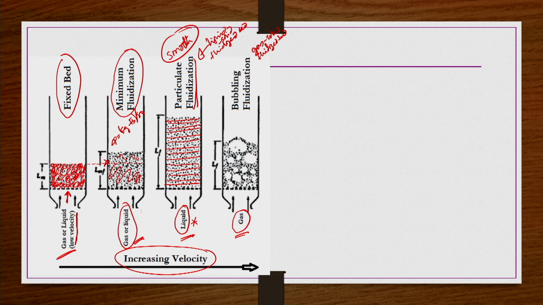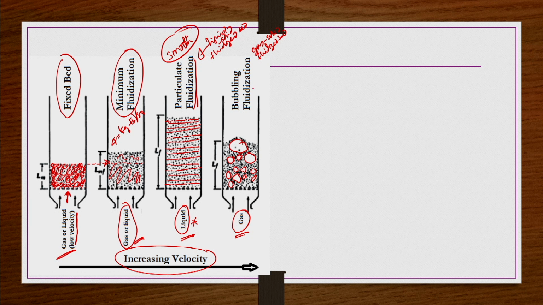That means some voids or bubbles are forming here, like that I am arrowing, and these voids or bubbles are almost free of particles. Within these voids or bubbles there are no particles in general, or very few particles. Such voids or bubbles are formed. That is the reason this behavior, if you find it in a gas-solid fluidized bed, is known as bubbling fluidization.